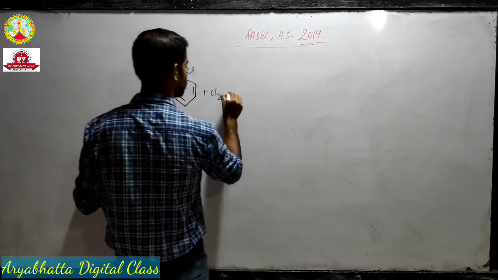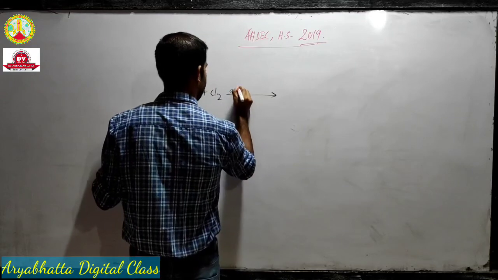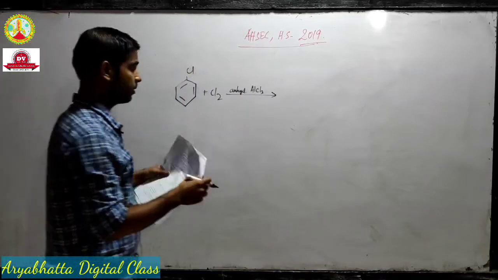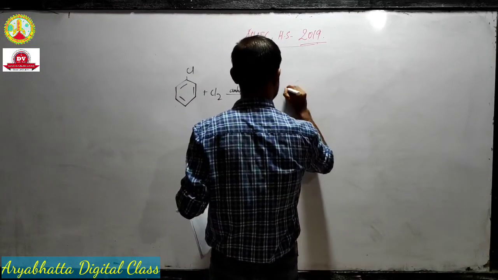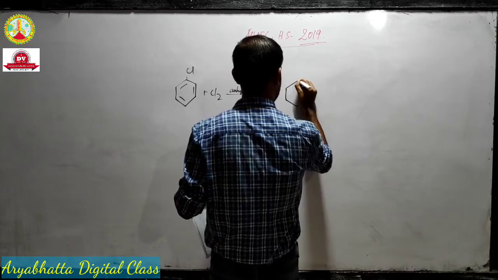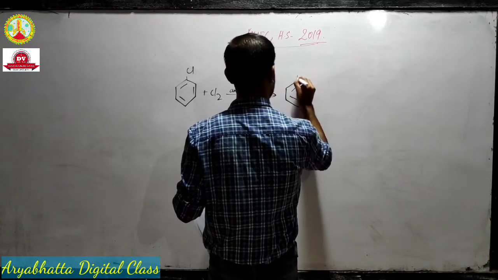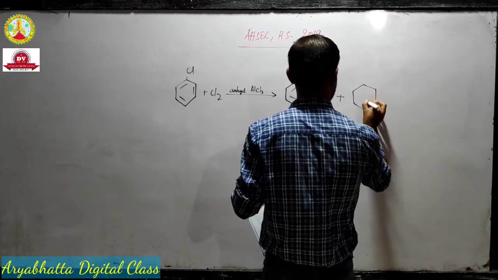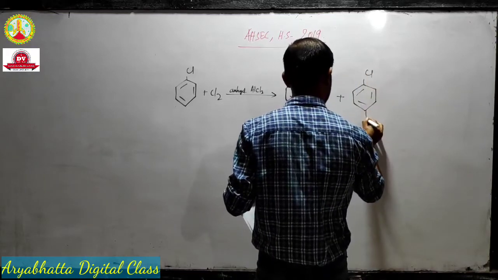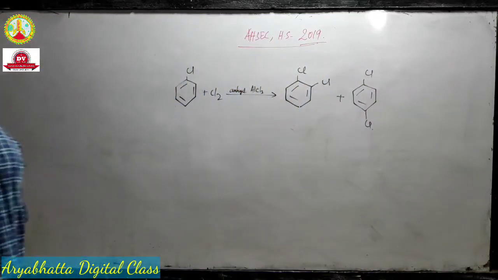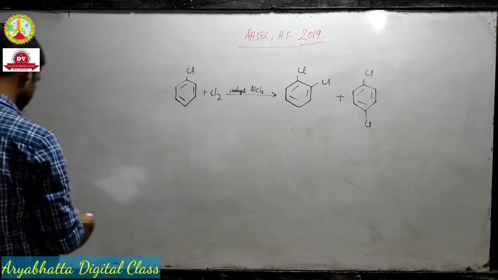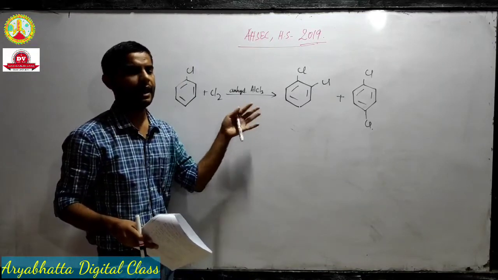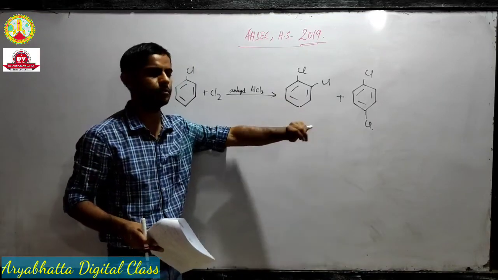So Cl2, anhydrous AlCl3, and we have two products. One ortho and one para. Now I don't think anything easier than this can come in the examination.